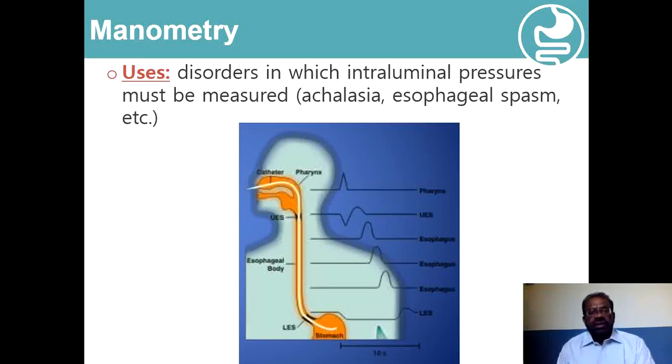The manometry, with the help of the various sensors, will detect the pressure at the different levels, and then we can detect the abnormalities which are associated with these motility problems, like patient with achalasia, patient with scleroderma, patient with diffuse esophageal spasm. They can also have abnormal pressure patterns, and this manometric assessment is then helpful in identifying the underlying cause which is causing these motility disorders.